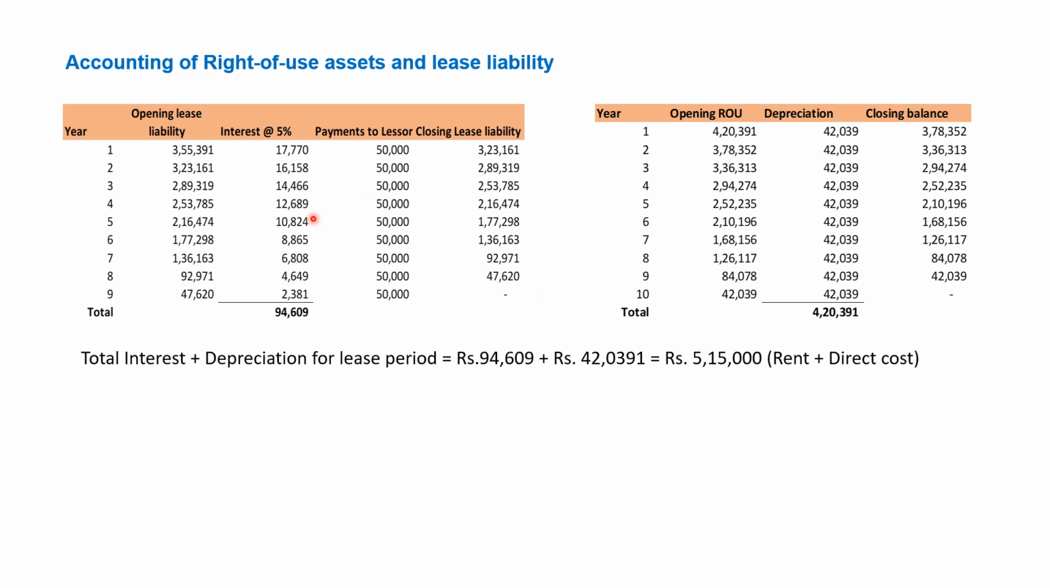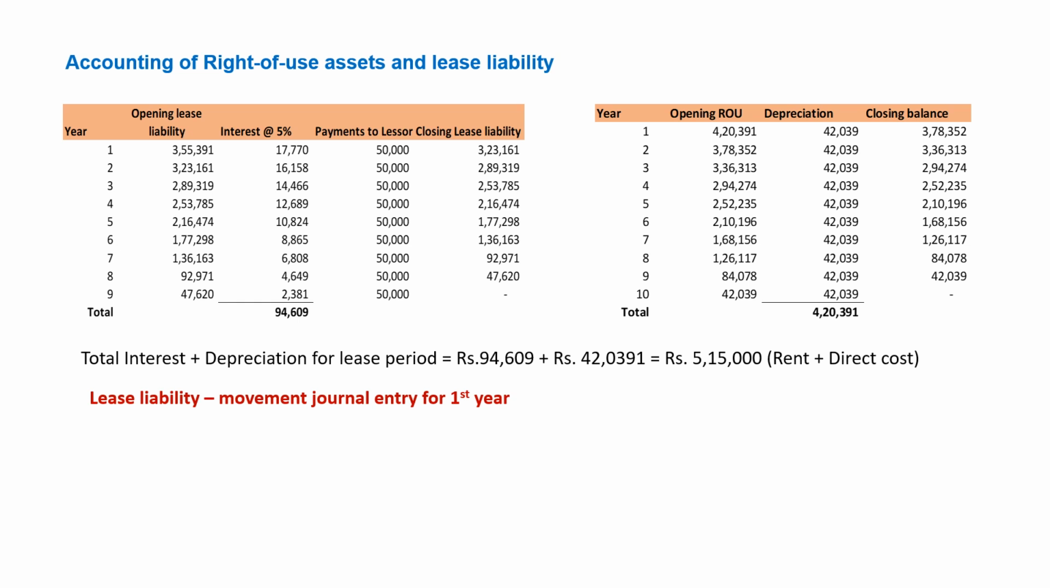To check whether your working is correct or not, take the total interest plus depreciation. The total interest amount 94,609 plus your depreciation 4,20,000 rupees equals the 5 lakh rupees you have to pay for 10 years rent, plus 15,000 rupees towards the initial direct cost. This gives proof that both calculations are correct.